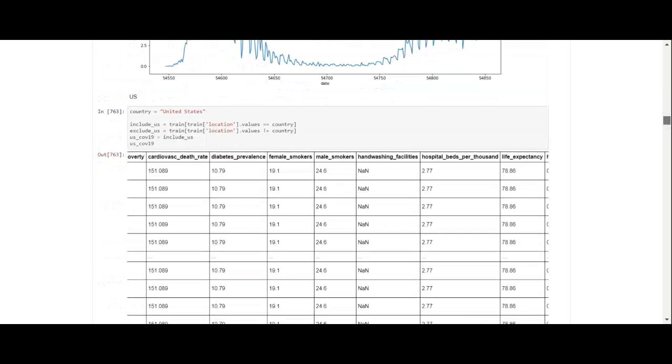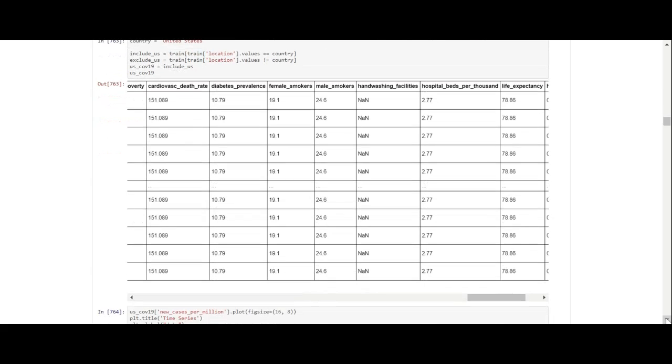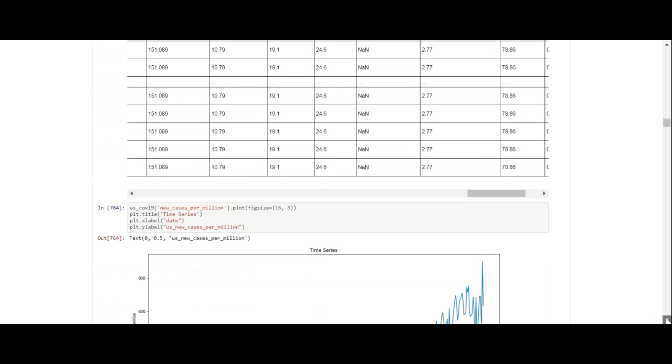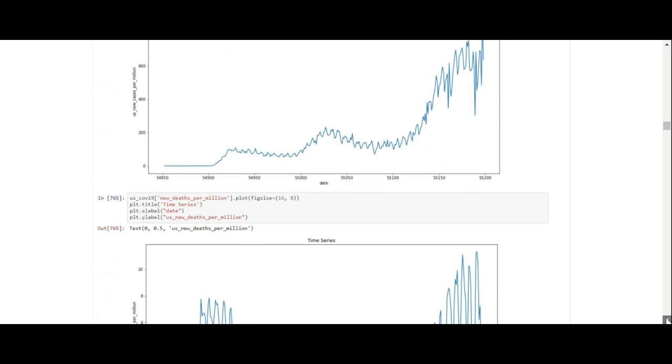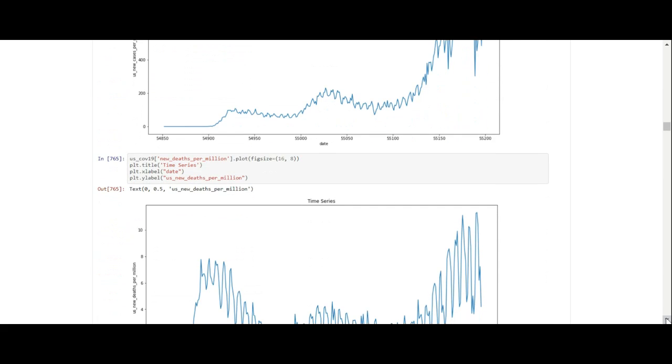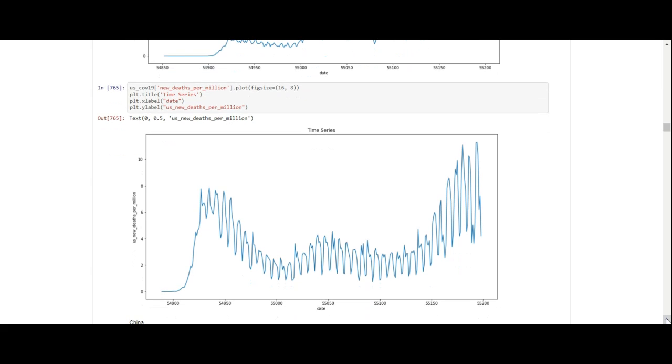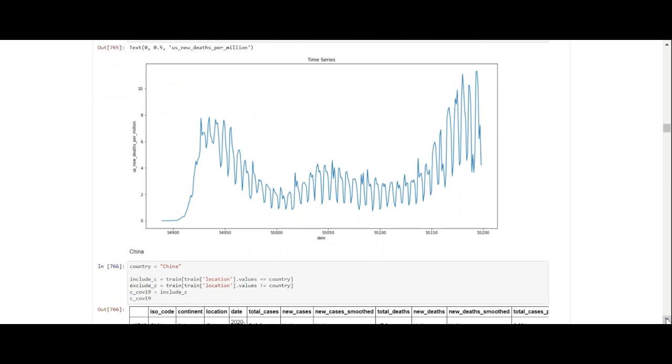As opposed to 2.77. So in the US you have just slightly more hospital beds per thousand than you do in the UK. But in the US it's different because you have to have health insurance, which a lot of people lost in the pandemic. So we'll look at the US's new cases and new deaths, and they're similar to the UK's.